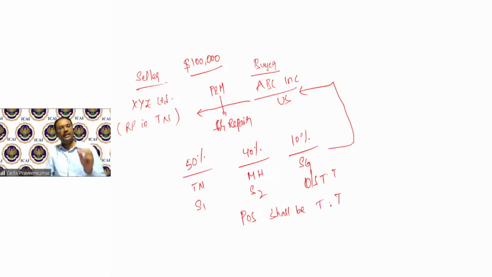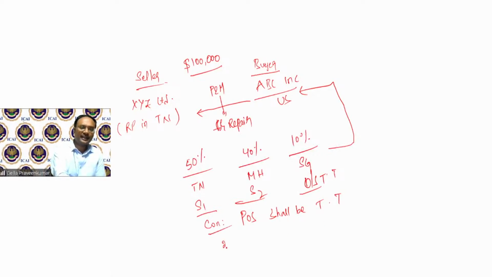So first conclusion will be the place of supply shall be taxable territory.